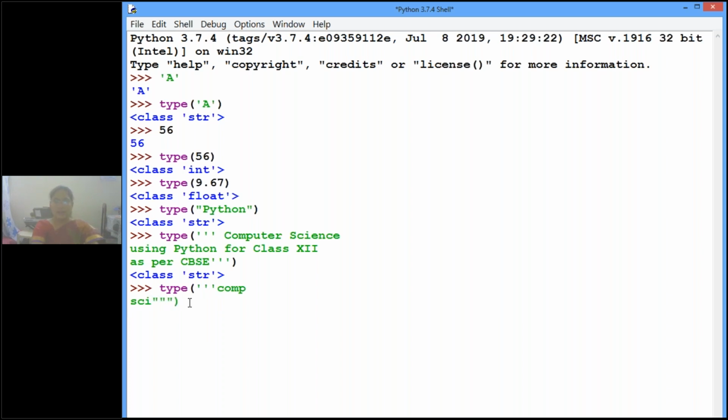So you may be thinking that it is correct, but you still see the cursor blinking because we are in the interactive mode, isn't it? Why is it still blinking? It is not understanding that you have ended the string. It is still waiting, because the string started with 3 single inverted commas, so it is expecting the ending also with 3 single inverted commas. Then what happened to those 3 double inverted commas? They have also become part of the string. Clear? Is it clear to everyone?